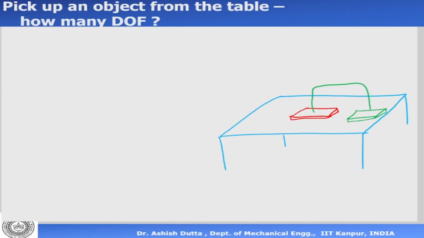Now, if you think a little bit, how do we answer this question? How many degrees of freedom are required to pick it up from there and place it here? We answer this question by first assigning an axis. We put an x-axis on this corner, put a y-axis there, and then put a z-axis there. So x, y, and z, these are my 3 axes. Now, if I want to catch the object, what does catching an object mean? It means I want to catch this with a gripper maybe, and I will place one finger there, one finger on the other side, and then catch it at the center of the object.